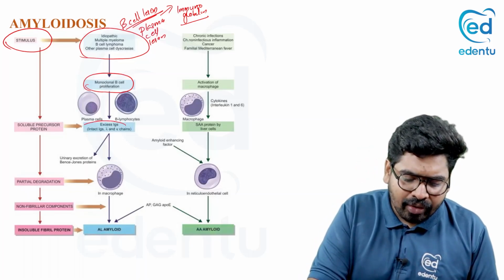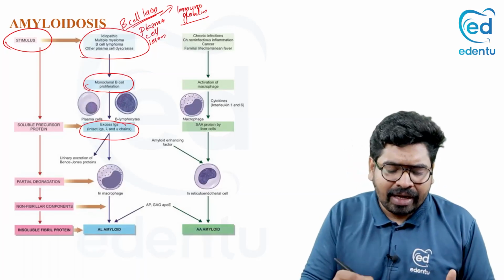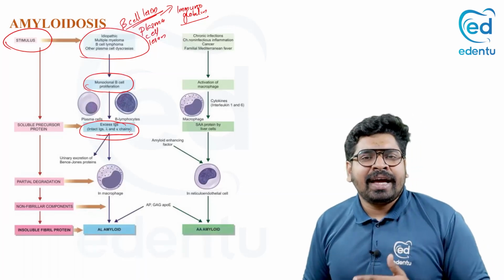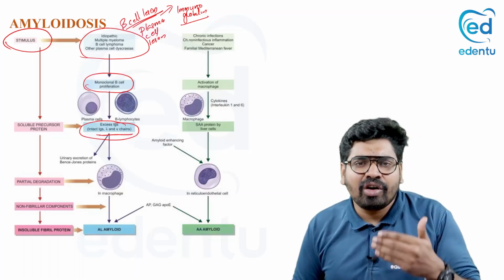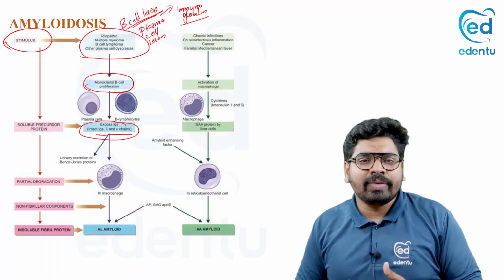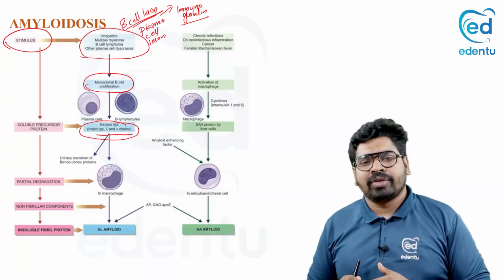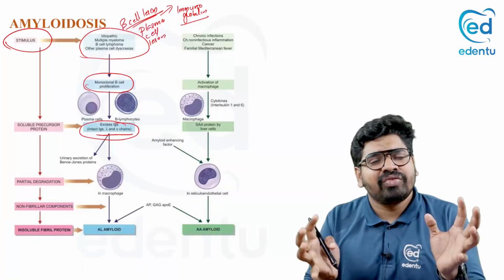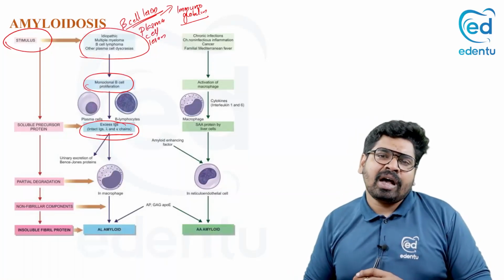Which immunoglobulin are they going to make? They make immunoglobulin kappa or lambda light chains. Now there is a neoplasm, with excessive production by the plasma cells. More and more immunoglobulins are produced, more and more kappa and lambda chains. Some of these kappa and lambda chains, our body will try to remove. The macrophage will come and eat them and try to digest them.